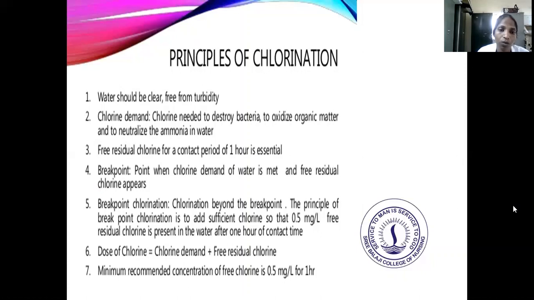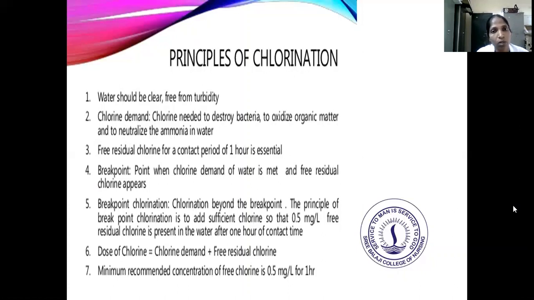The principle of breakpoint chlorination is to add sufficient chlorine so that 0.5 milligram per liter of free residual chlorine is present after 1 hour of contact time. Dose of chlorine is equal to chlorine demand plus free residual chlorine. The minimum recommended concentration of free chlorine is 0.5 milligram per liter.